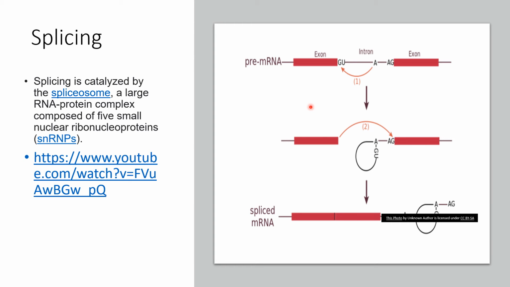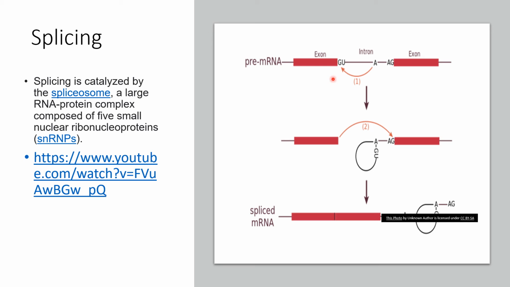This splicing process is catalyzed by a very large protein complex called spliceosome. It involves both RNA and proteins, forming about 5 small ribonucleoproteins. Because it is made up of both RNA and proteins, we are going to call it ribonucleoproteins. So 5 such ribonucleoproteins should come together to carry out the process of splicing.